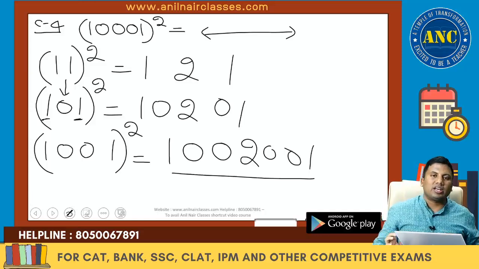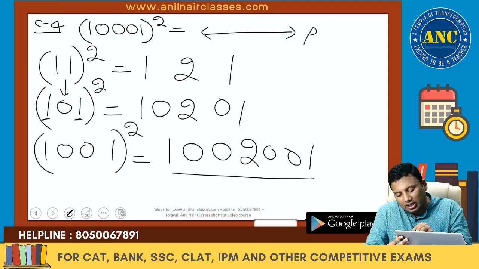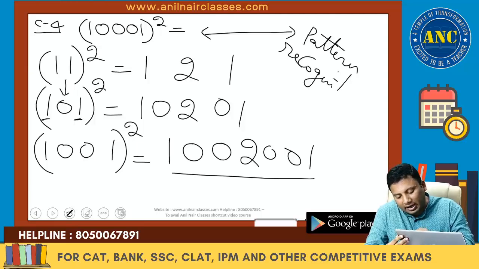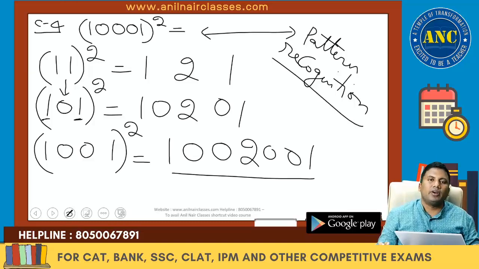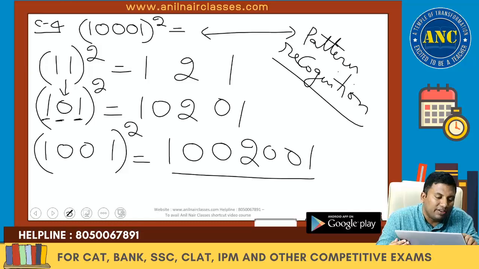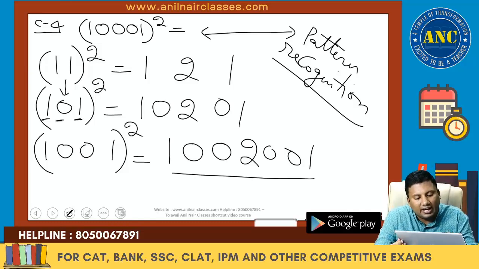I hope the logic is clear. Just by sheer observation, right? This is nothing but pattern recognition. 11 square is 121. 101 square, between two digits if I keep a 0, right hand side also between two digits I kept a 0.